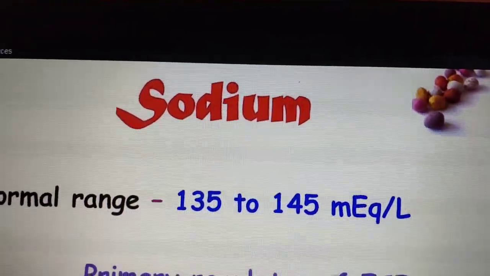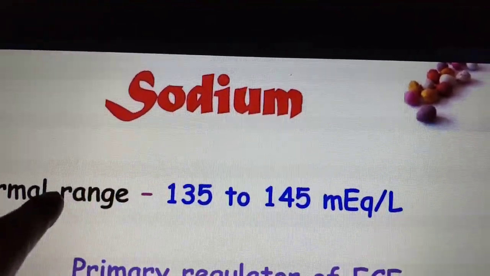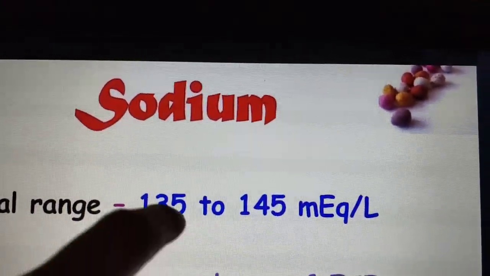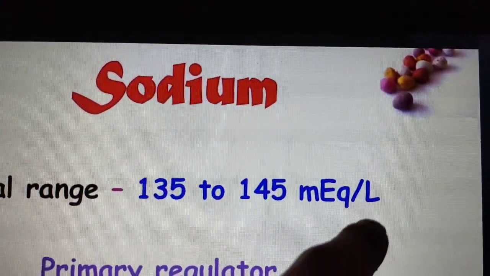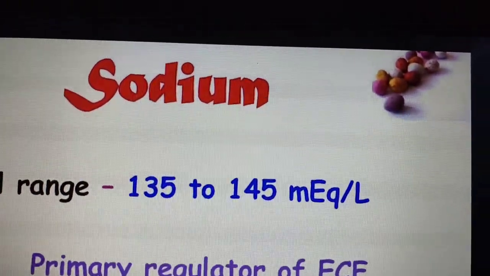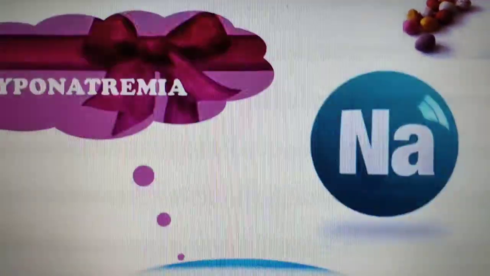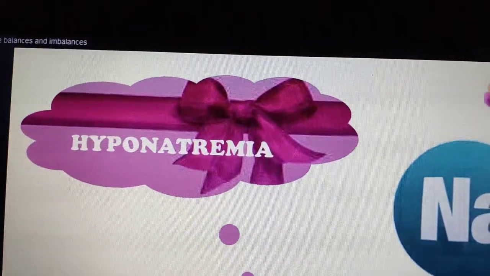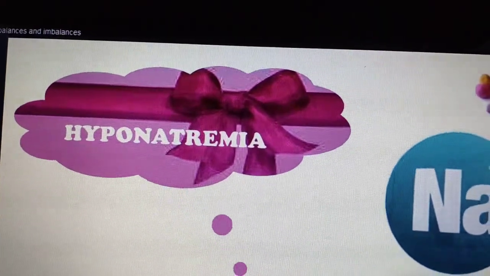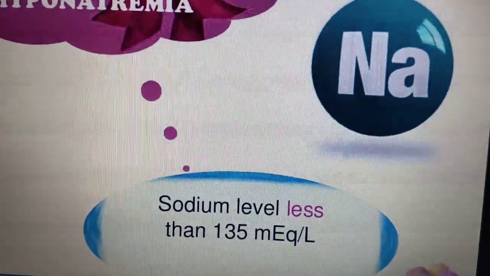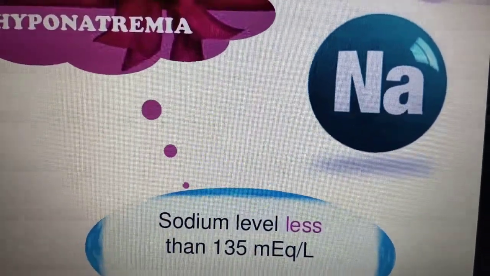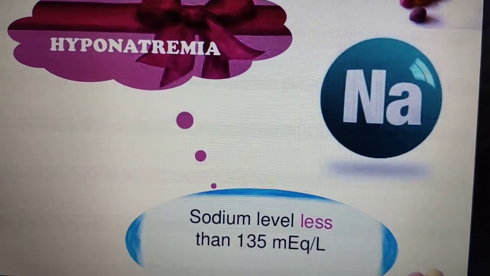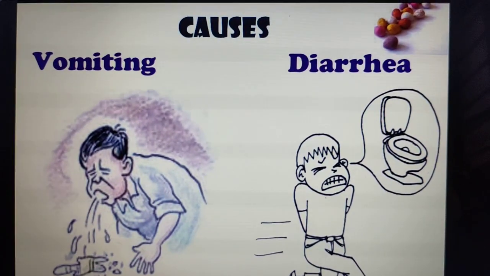Very simple. This is the normal range. If it is less, it is abnormal. If it is more, it is also abnormal. Then we use the term hypo or hyper. Clear? Now we'll see the conditions. What is hyponatremia? Pronounce with me. Hyponatremia means the sodium level is less than 135 milliequivalents per liter. What are the causes of hyponatremia?